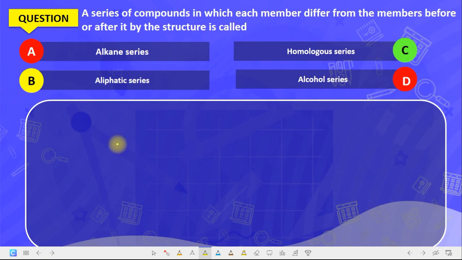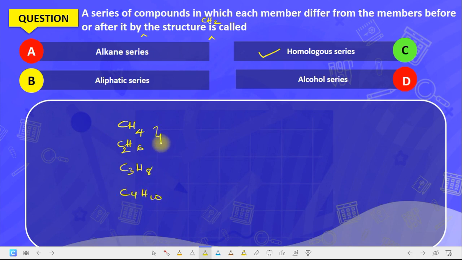Now the next question says a series of compounds in which each member differs from the members before or after it by structure. Of course we know that this answer is homologous series. For instance, you have CH4, then CH2 after it by structure, then C2H6, C3H8, C4H10.